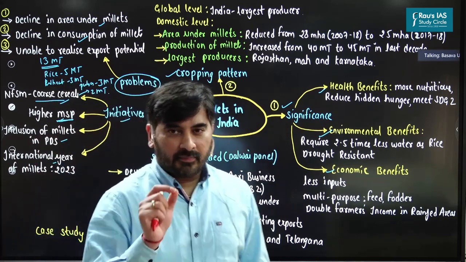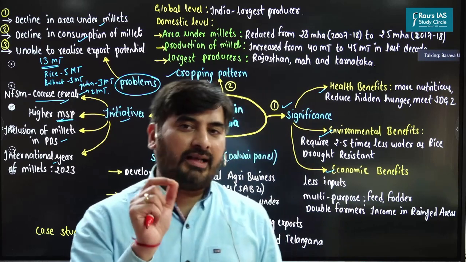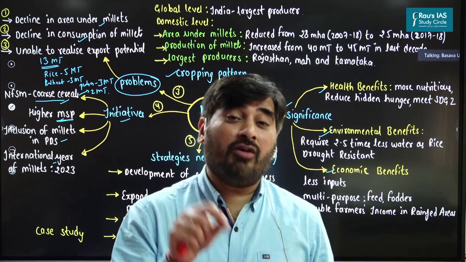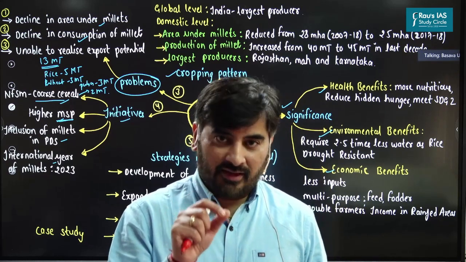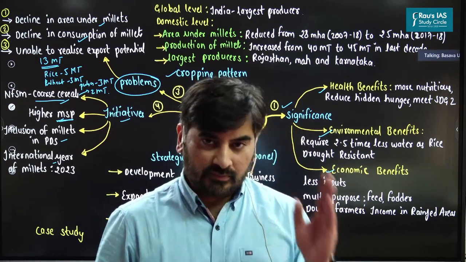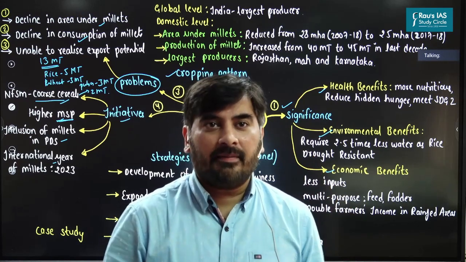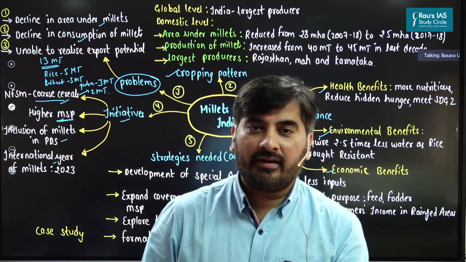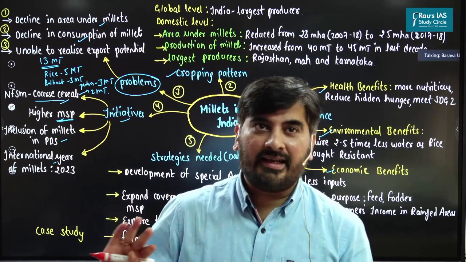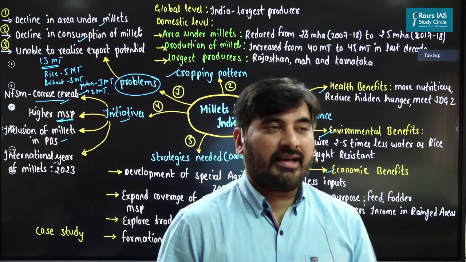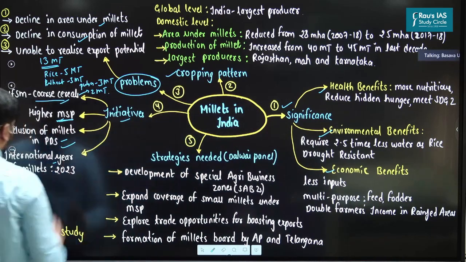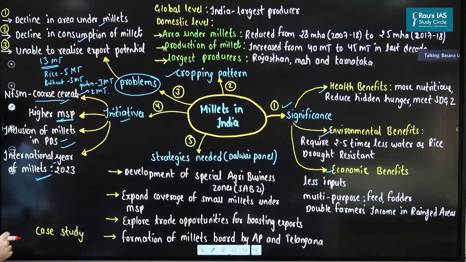So please understand, we are declaring MSP for 22 agricultural commodities. Out of this, we are declaring MSP for some of the millets. Some of the millets which are covered under the MSP regime include jowar, bajra, ragi. But for the minor millets such as foxtail millet, kodo millet, proso millet, MSP is not declared. So please understand this. Third, we have included millets in the public distribution system. And as discussed, we are declaring the year 2023 as International Year of Millets.